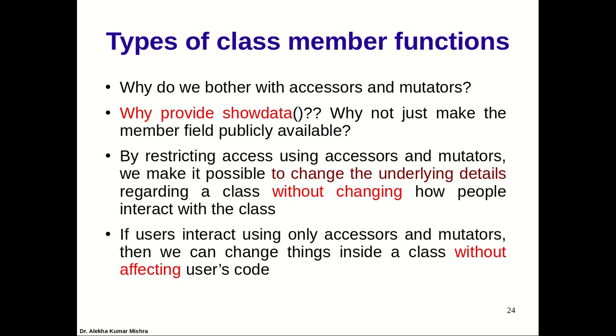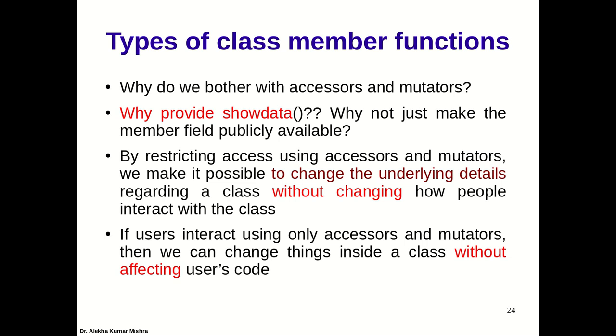When the user just wants to see or access the data, they don't have to modify it, so they shouldn't have to call it. So we can make changes without affecting how people interact.